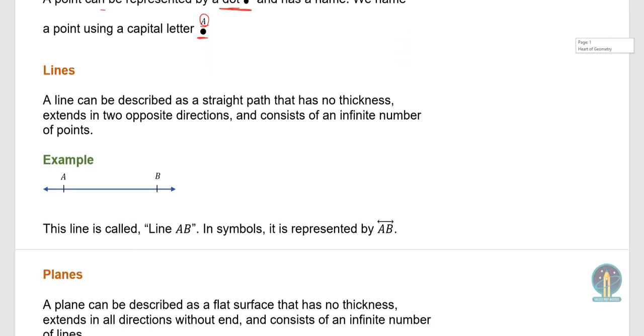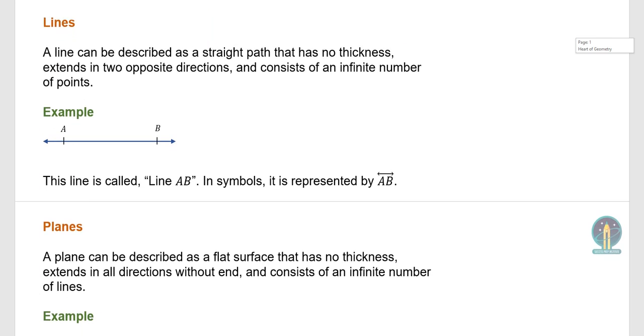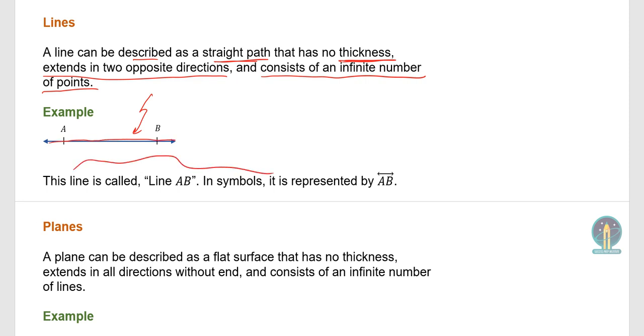The second important term is lines. Now, a line can be described as a straight path that has no thickness, extends in two opposite directions, and consists of an infinite number of points. So line AB, for example, right here. It's a straight path, meaning it's straight. It's not curved, for example. This is not a line, this is some curve, and it has no thickness.